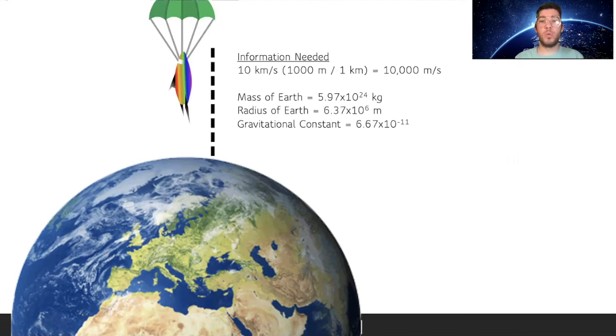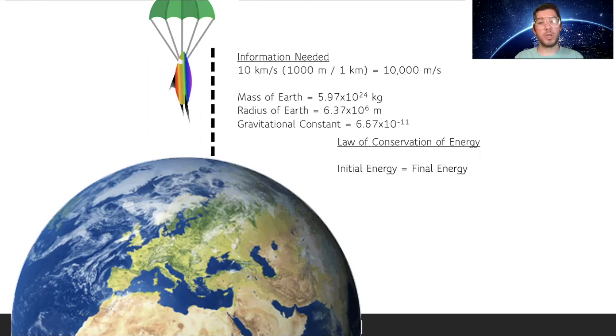So we need some information. 10 kilometers per second, we're going to convert that to meters per second by multiplying by 1,000 to get 10,000 meters per second. We also need the mass of the Earth, which we discussed earlier, 5.97 times 10 to the 24 kilograms. We need the radius of the Earth, which is 6.37 times 10 to the 6 meters. And then we're also going to need the gravitational constant, which is 6.67 times 10 to the negative 11th.